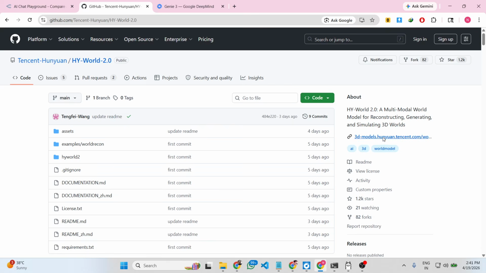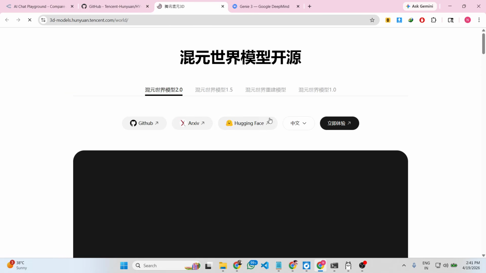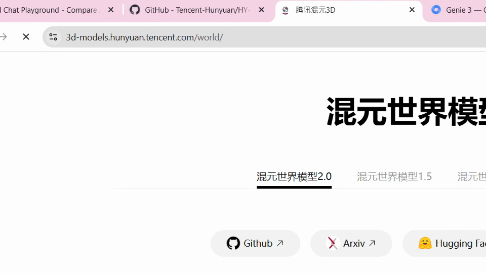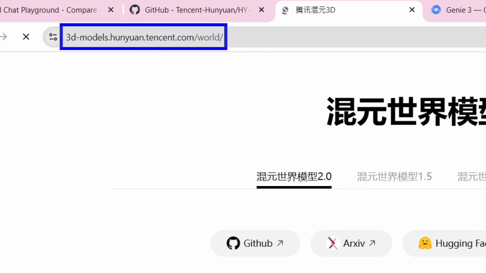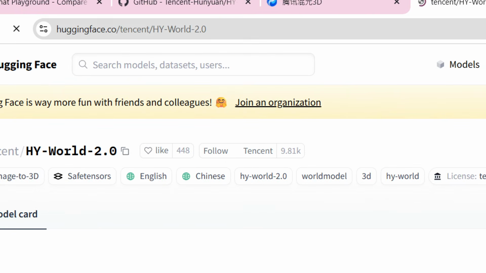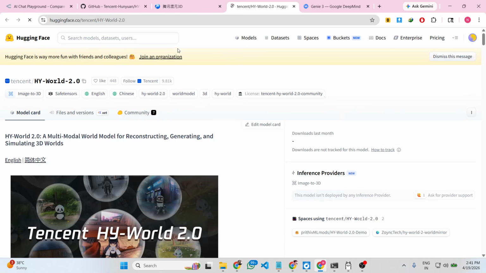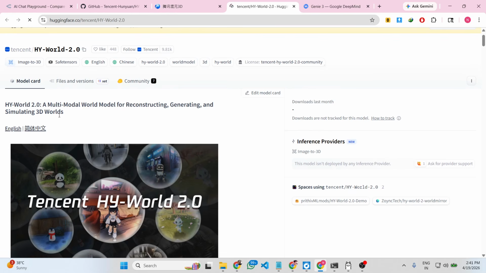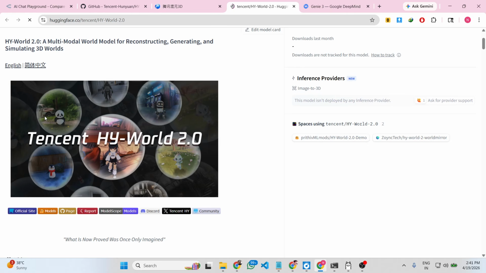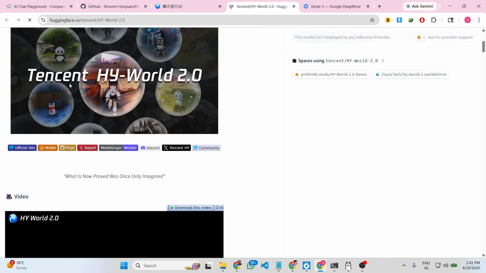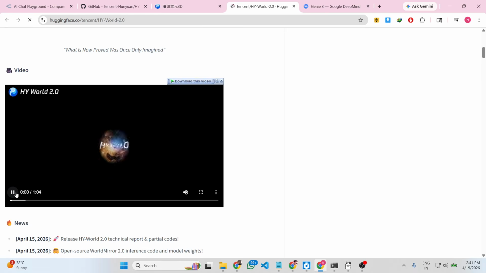So this is their official website right here. You can actually check it out. It's a Chinese-based website developed by hunyuan.tencent.com/world. So it's also available on Hugging Face as well. You can directly download this model inside your machine as well. So this model allows you to generate, reconstruct, and simulate 3D game worlds using simple prompts.